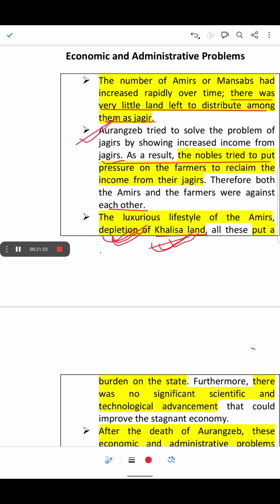Furthermore, there was no significant scientific or technological advancement that could improve the stagnant economy.